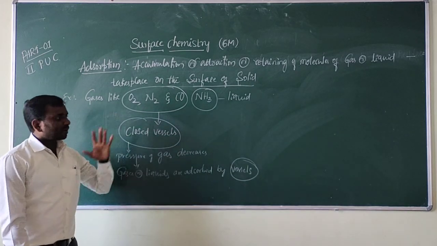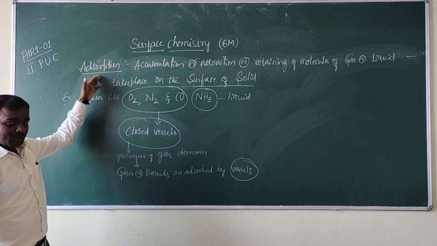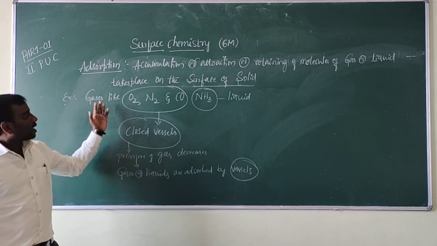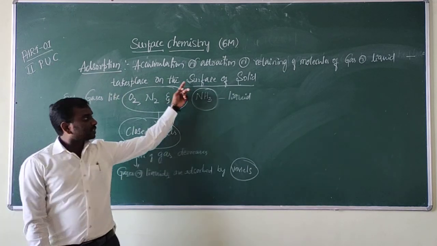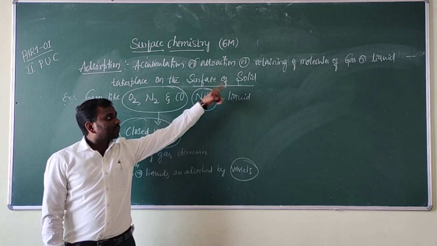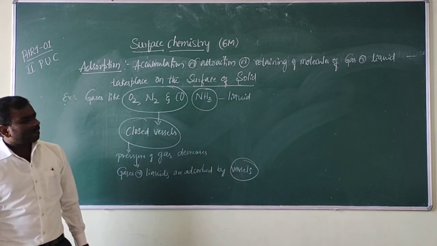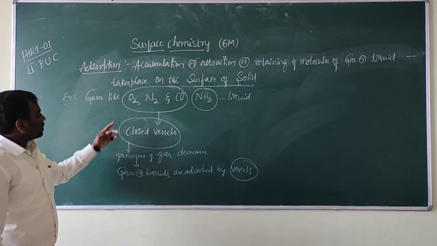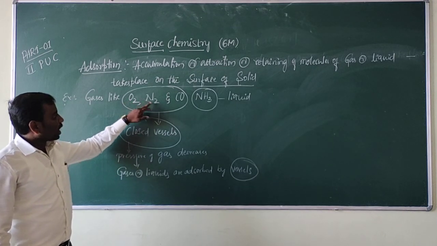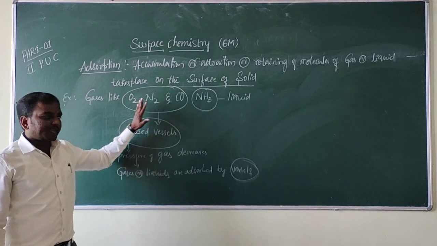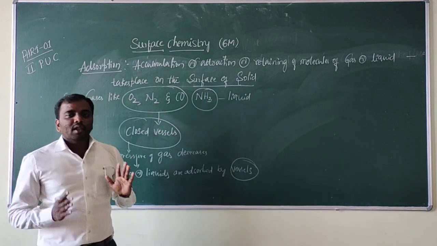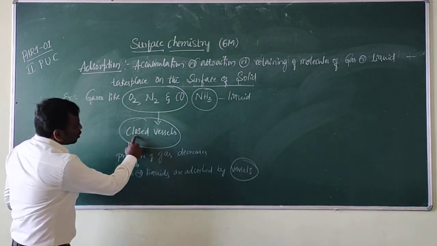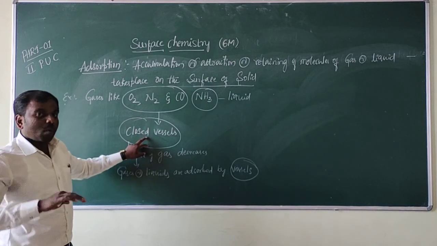See what happens here, once again repeat this. The adsorption process happens, which means accumulation or attraction or retaining of gas or liquid molecules on a solid surface. For example, we consider gases and liquids: dioxygen, hydrogen and carbon monoxide are all gases, and the remaining ammonia acts as a liquid. These gases or liquids are taken in closed vessels. What happens?